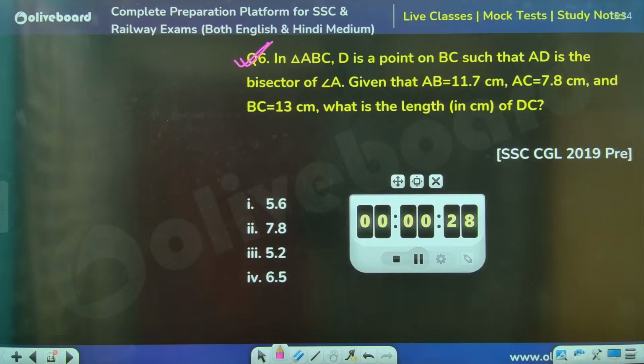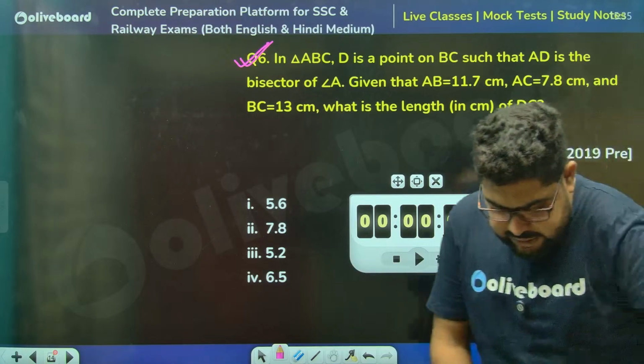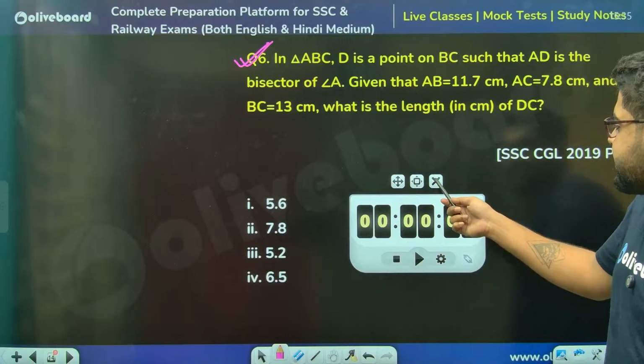Answers, I need answers from everyone. जल्दी से बताओ sir. I got one answer. Pavan is saying 4. Pavan, let's see, brother.